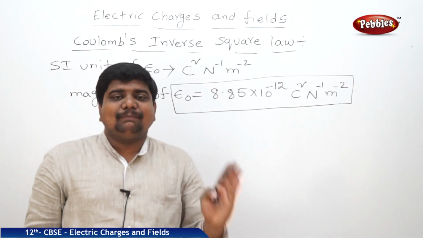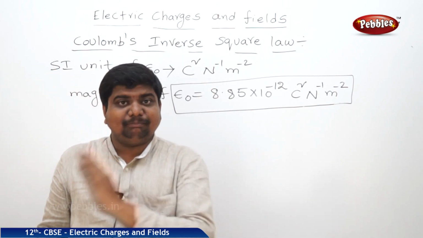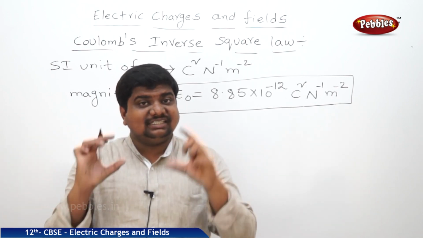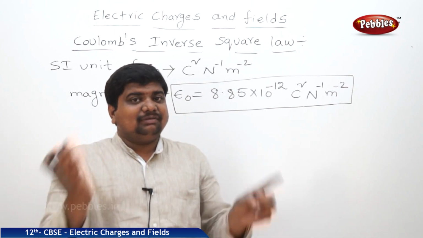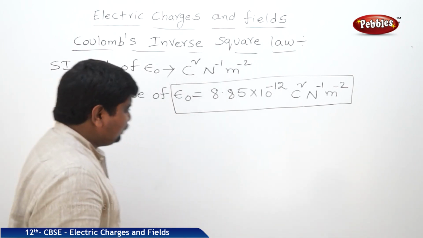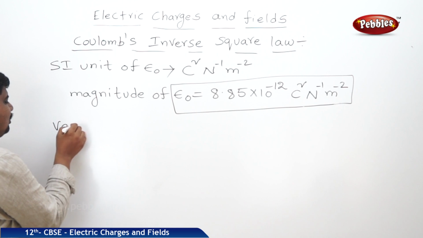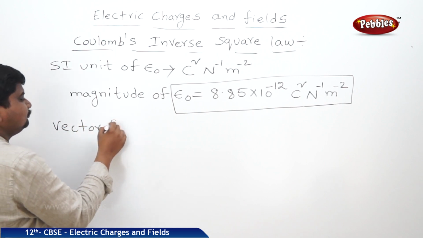What is epsilon naught? Absolute permittivity of free space. It means these two charges are placed in vacuum. If these two charges are placed in a medium, this will be another form. Now we are going to discuss the vector form of Coulomb's law.